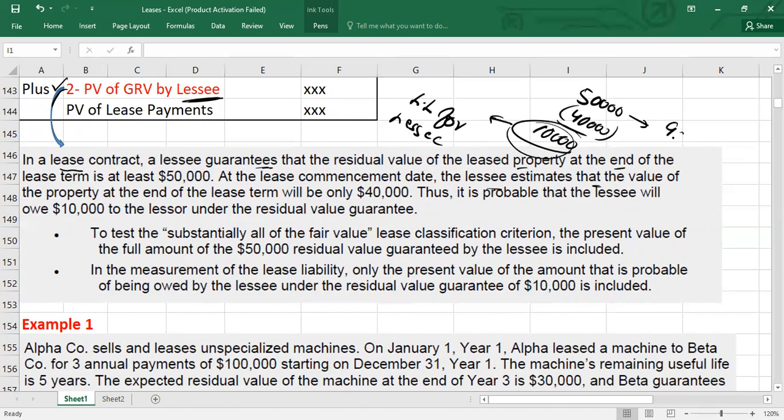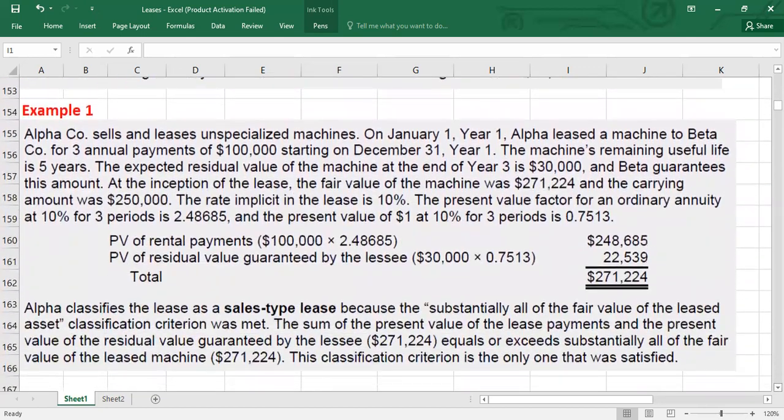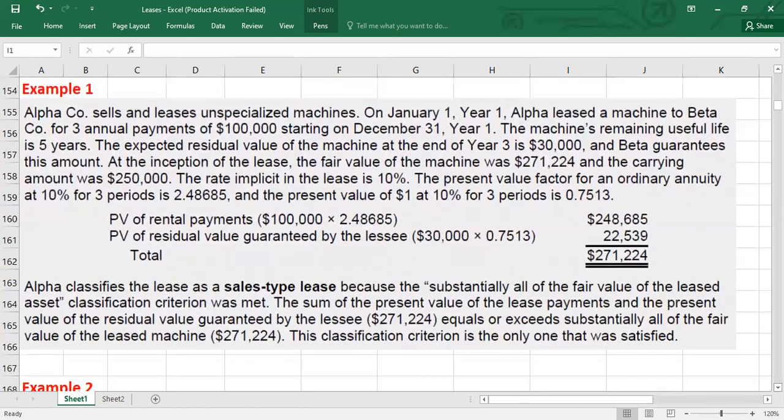And when you apply the 90% test, you will use this 50,000, which should be by the lessee, not by a third party. Okay, so here, this is how you will do it. Let's practice applying this 90% test, because these questions are really important, guys. I put it here to make it more clear.